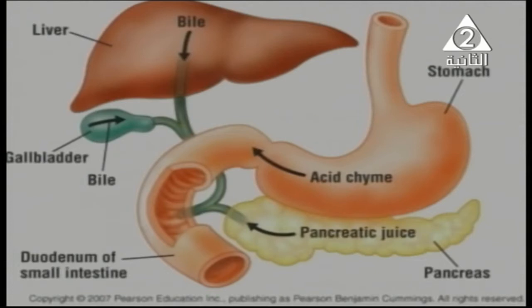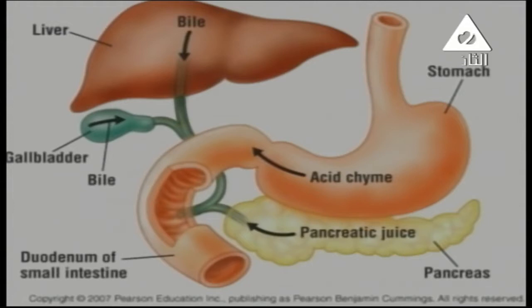This is the duodenum, and Starling considered that the pancreas starts to secrete pancreatic juice directly after the arrival of food to the duodenum even if the nerve supply to it is cut. By the way, the duodenum is the first part that follows the stomach.